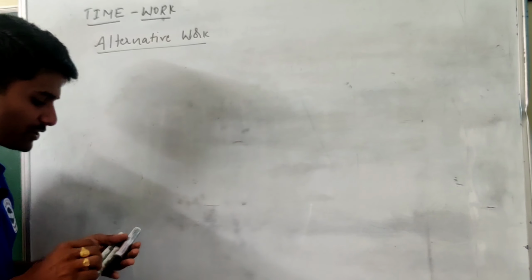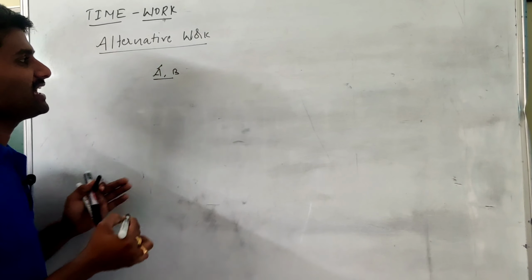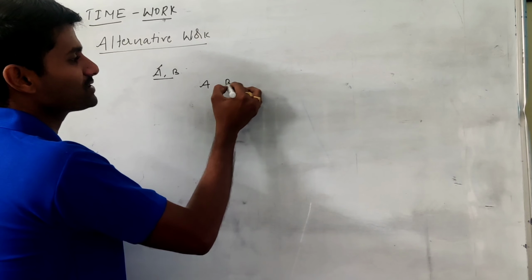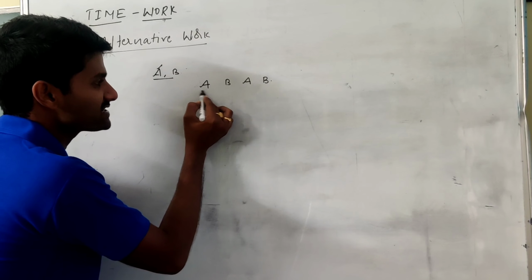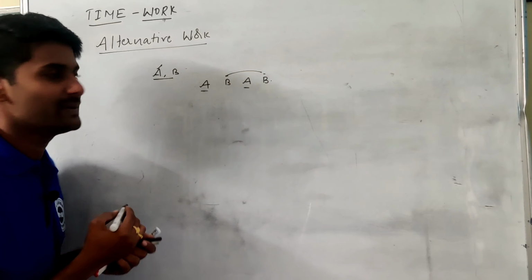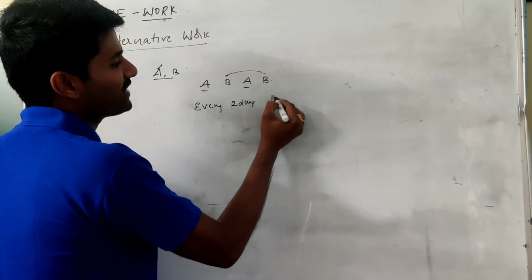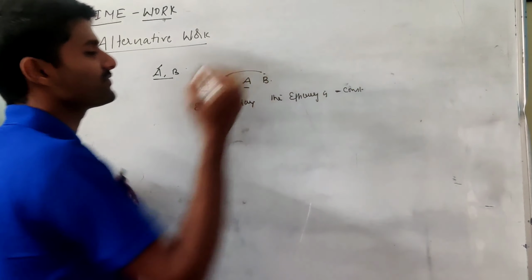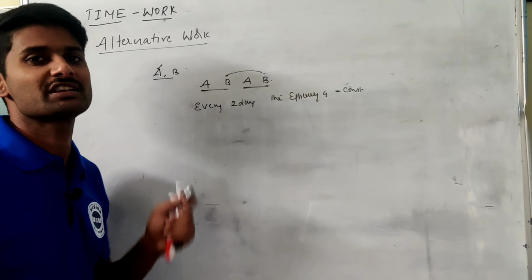See, working in alternative days means, for example, there are 2 persons, A and B. If it starts with A, then A and B work on every alternative day. It means first day A works, second day B works, third day A works, and fourth day B works. It means first day and third day A works, second day and fourth day B works. Then every 2 days, the efficiency is always constant. This is the first information. If they're working in alternative days, then every 2 days the efficiency of those persons is always constant.